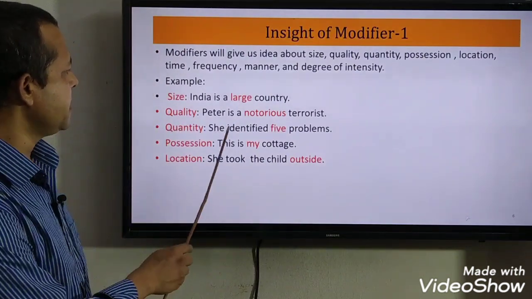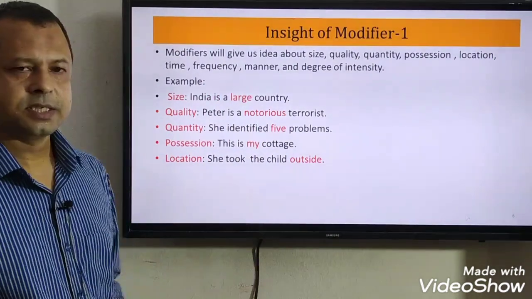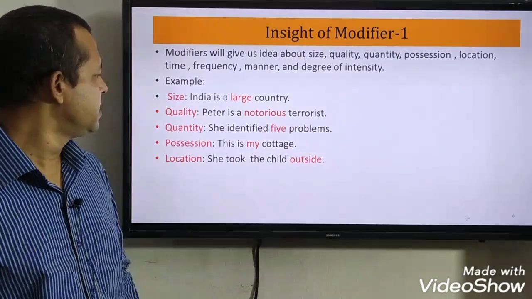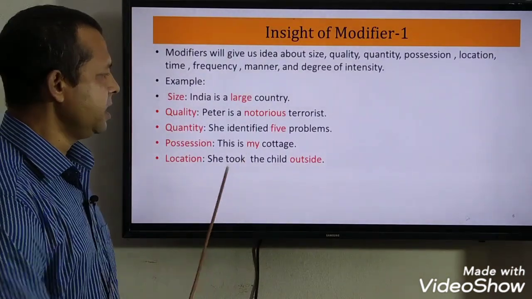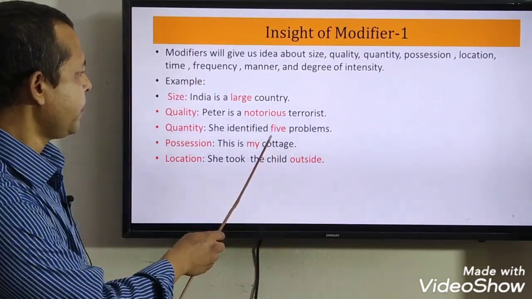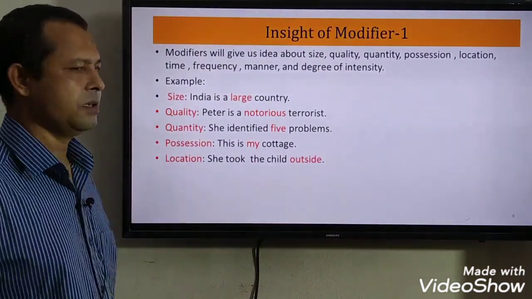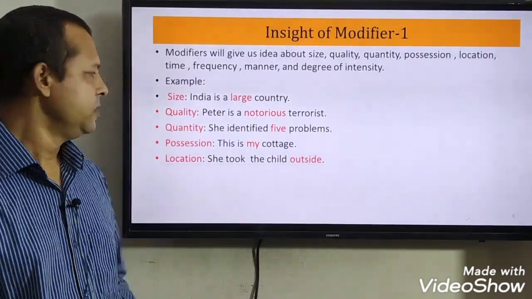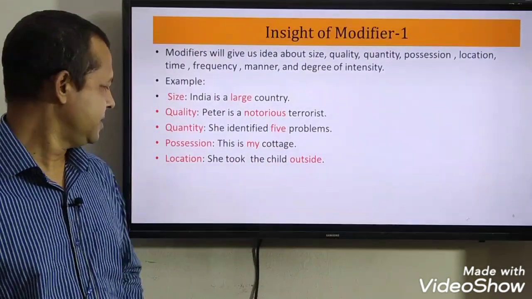Here you see, Peter is a notorious terrorist. Here notorious is an adjective, technically it is a modifier, and it is describing the quality of Peter. He is notorious. Quantity. She identified 5 problems. Quantity means number. How many problems? 5 problems. 5 there is a modifier. Possession. This is my cottage. Who is the owner of the cottage? Mine. So it is describing the possession of this noun cottage.